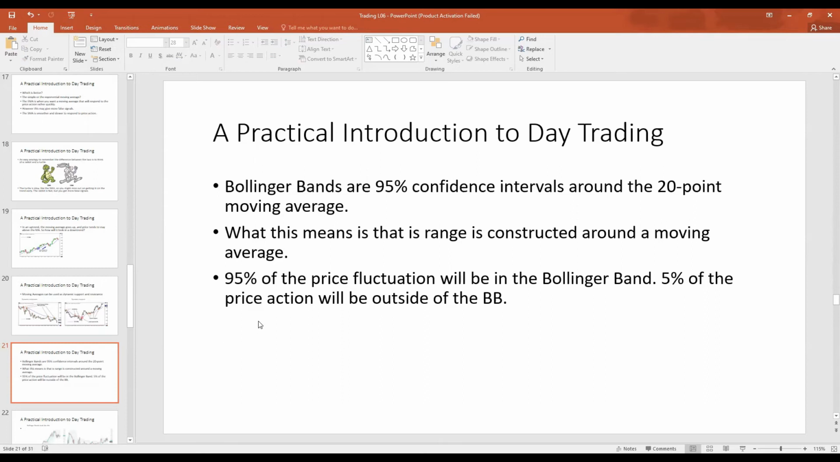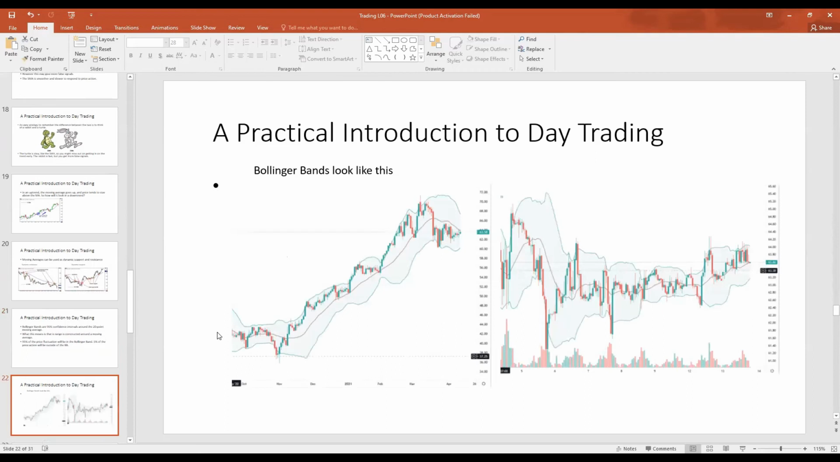This is a very important piece of information. If we know for certain that 95% of the fluctuation in the price of the asset will be within the Bollinger Band or within the range, and 5% will be outside the Bollinger Band, we know that when the price of the asset goes outside the Bollinger Band, the next direction for the price of the asset to go is inside the Bollinger Band. And we see it right here. The price of the asset went outside the Bollinger Band, then went inside the Bollinger Band. It went outside again, then went back inside the Bollinger Band.